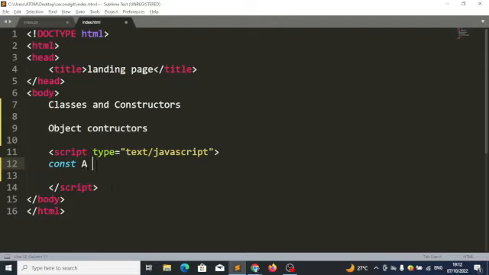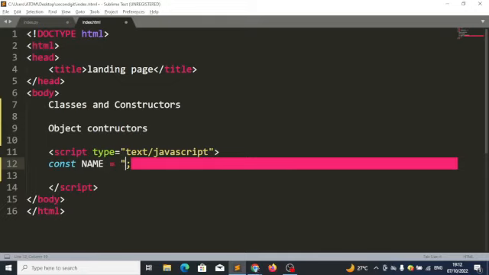It's a convention that when you create const, you write it in capital letter. So meaning I can say A equals 5. What this does is that immediately anybody sees this, the person knows that this is a constant. So let's say I want a variable called Taiwo and I don't want the value to change. I will just write it in capital letter, maybe the variable name equals Taiwo.